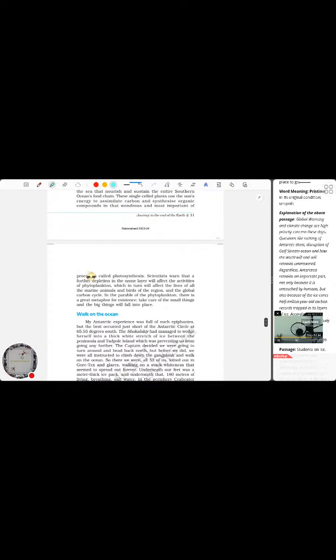Scientists warn that further depletion in the ozone layer will affect the activities of phytoplankton, which in turn will affect the lives of all the marine animals and birds of the region and the global carbon cycle. So just in case I am using a fossil fuel and burning it, then definitely there will be carbon dioxide accumulation. If there is carbon dioxide accumulation, then definitely global warming will happen.